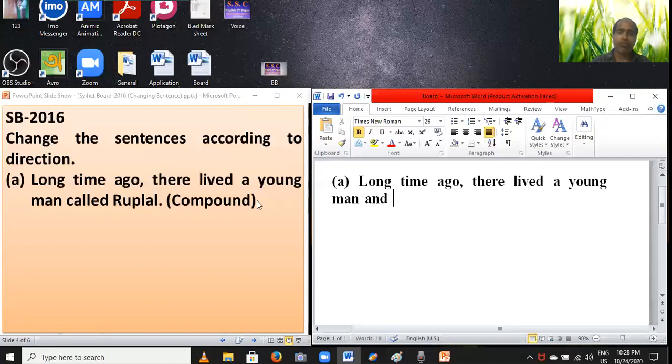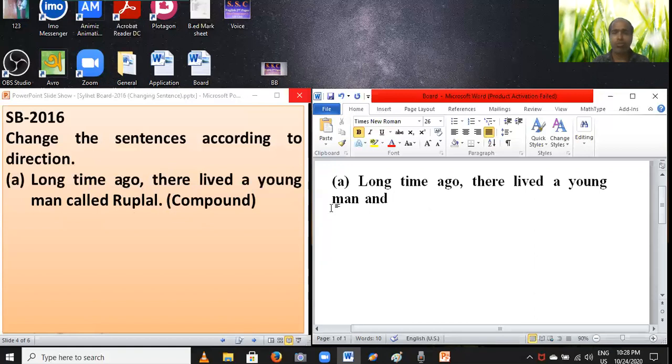And you have to bring a be verb. Notice carefully, this is our principal clause. Here "lived" is B2, so you have to bring "was".